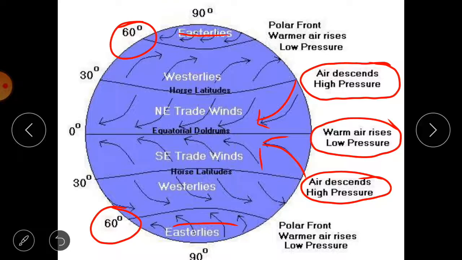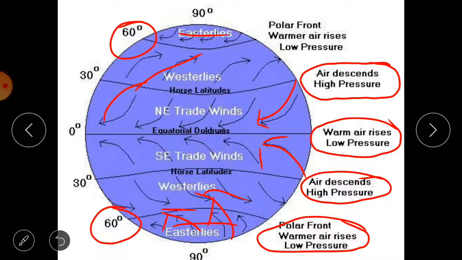Okay, and this cooler air moves towards the 60-degree latitudes because here the air is warm. Here air is warm and air rises because of low pressure. That means polar winds move towards the equator and equatorial winds move towards the polar regions, like this they are moving.